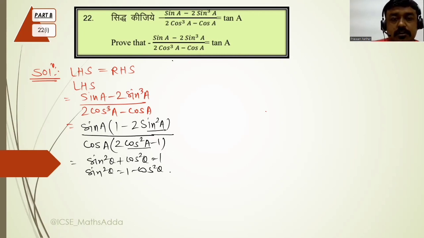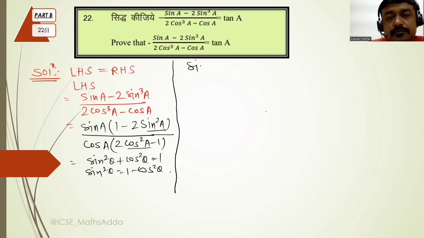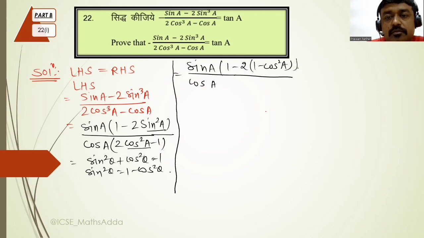Okay, see, if I place that, sin A upon cos A is your 1 minus 2 sin square theta को मैं लिख सकता हूँ कि 1 minus cos square A upon, अगेन cos square को मैं लिख सकता हूँ 1 minus sin square A minus 1. Is it clear?